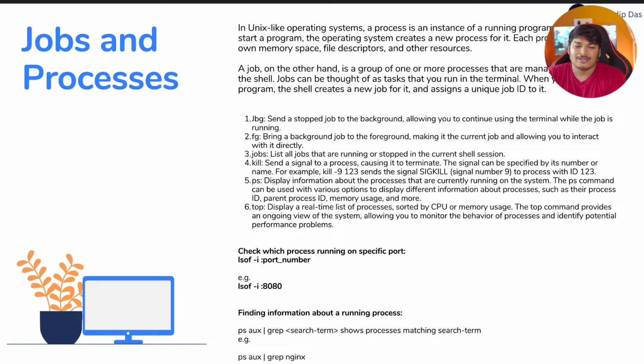Now ps. ps is actually a very good command, and many of us probably use it on a daily basis. What we do is see what processes are running in the current foreground. Okay. Now ps displays information about the processes that are currently running in the system. The ps command can be used with various options to display different information about processes, such as their process ID, parent process ID, memory usage, and all that stuff. You can use all that. Okay.